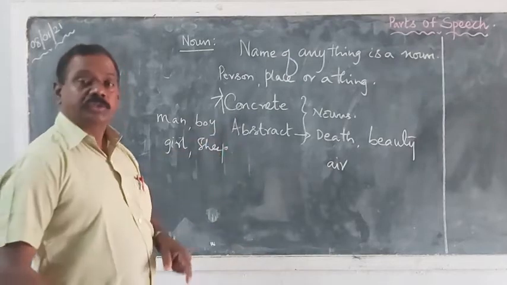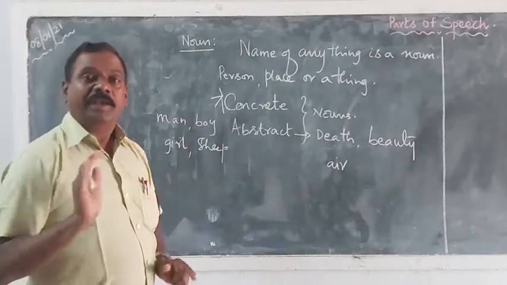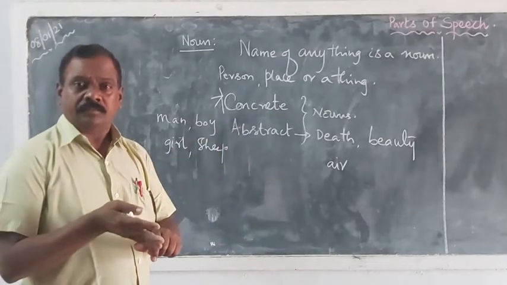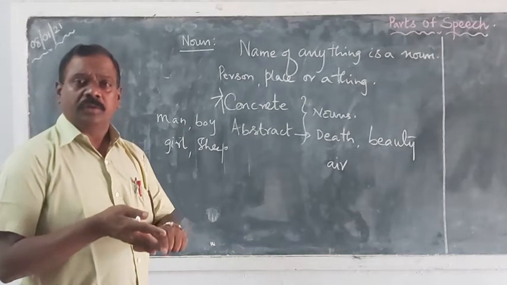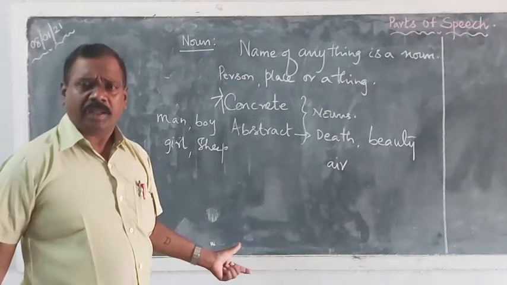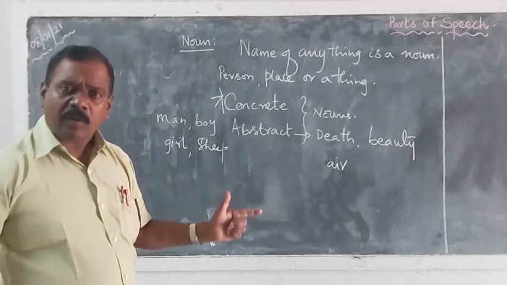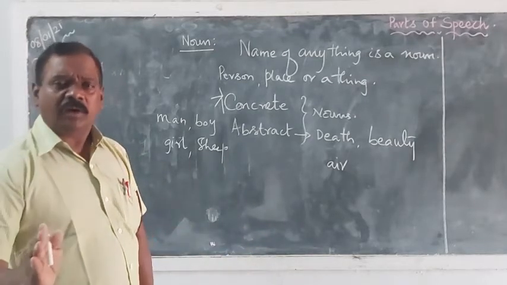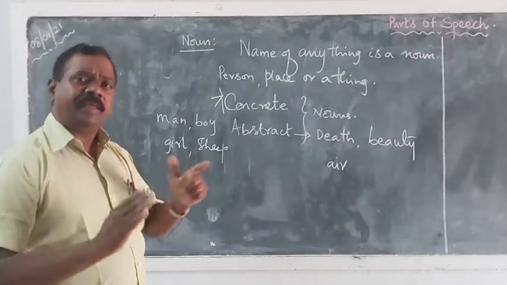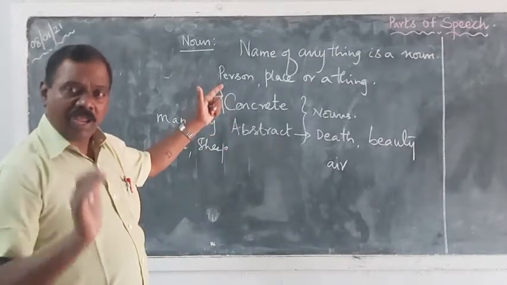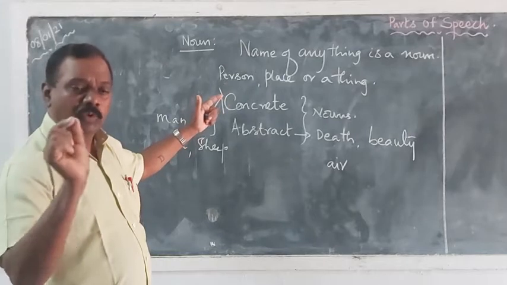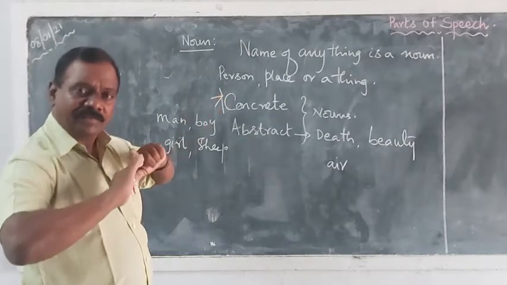When coming to this material noun, the metals, rubber, wood, paper, any metal name. For example, iron, gold, silver. These are all material nouns. So anyhow, we can easily identify the nouns because they are the names. Whatever name you come across, certainly that is a noun.